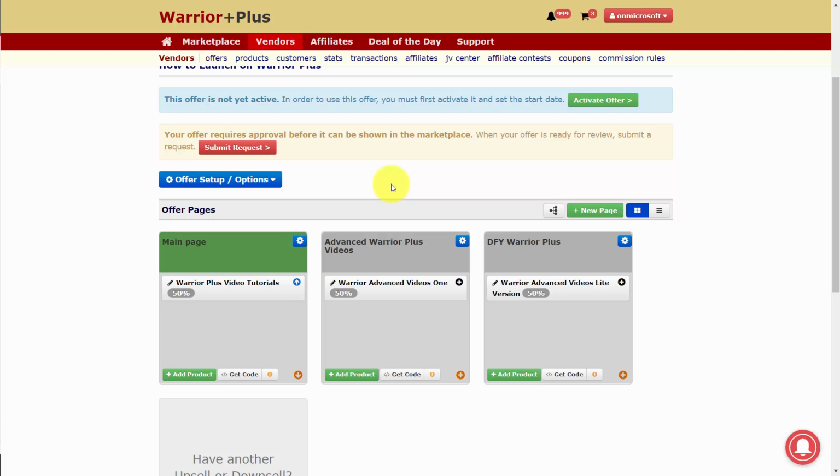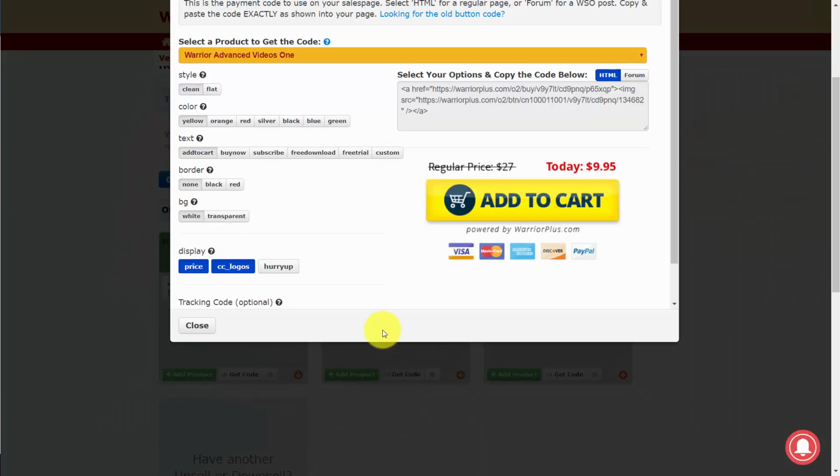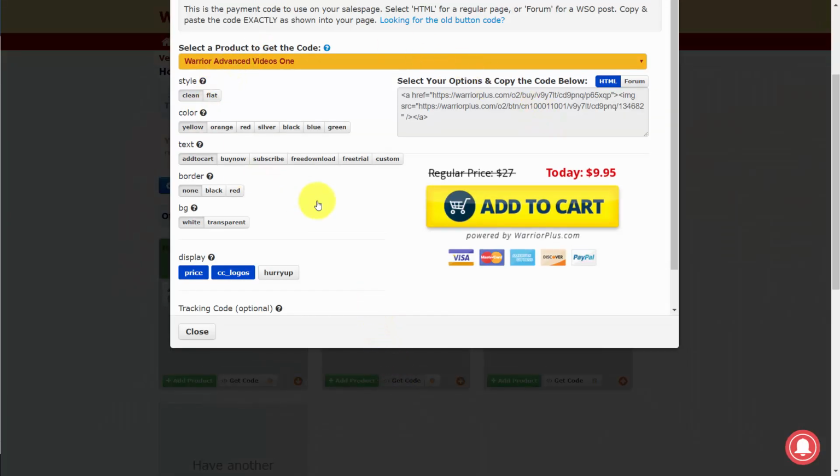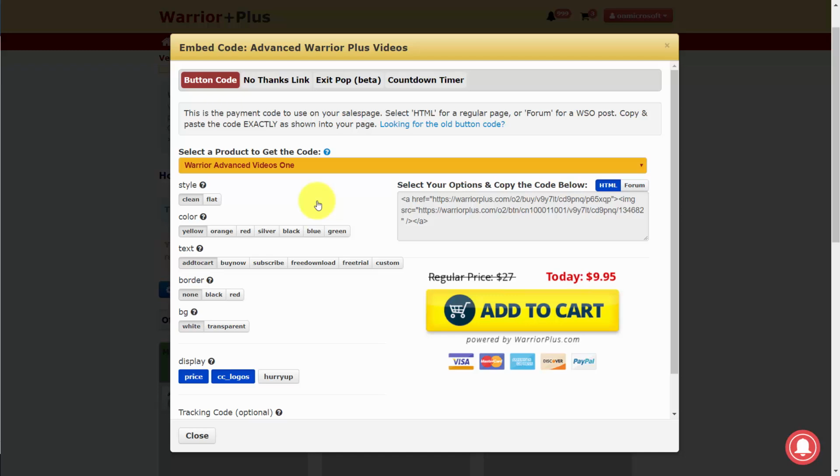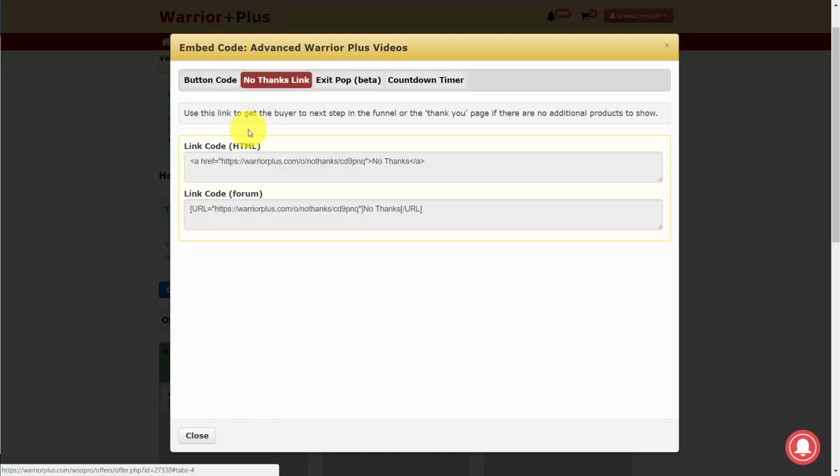Now, with the upsells and downsells, it's going to be a slightly different process. We're going to click the Get Code button. And once again, we're going to be able to customize these buttons in the way that we want them. But one of the things that we're going to need to do on our upsell and downsell pages is to add in a no thanks link.